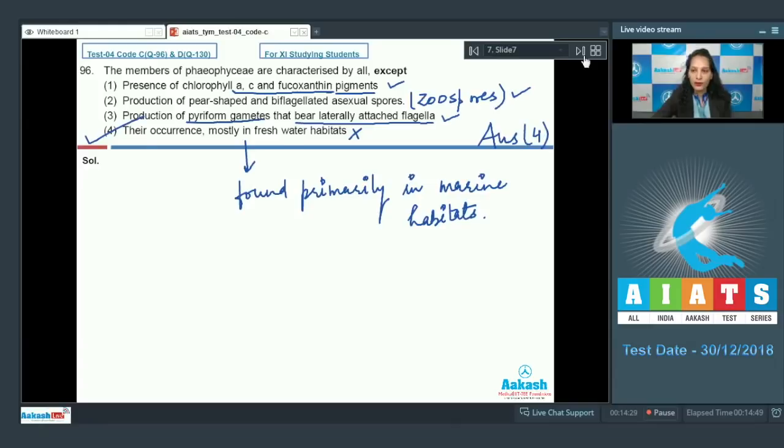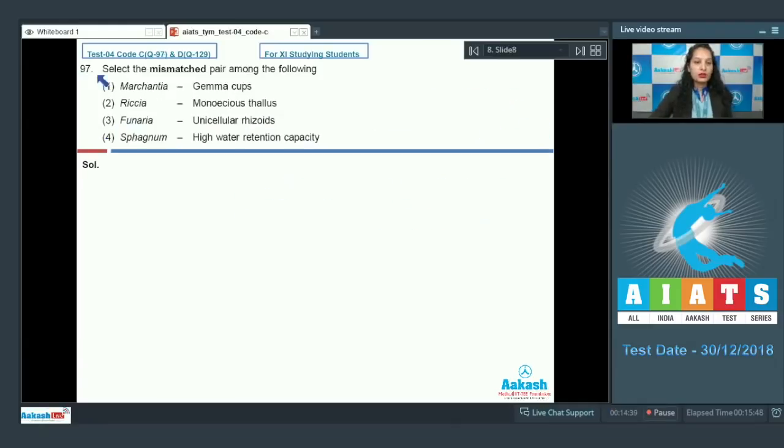Let's move on to the next question. Question number 97. Select the mismatched pair among the following. First option, Marchantia, gemma cups. Second, Riccia, monoecious thallus. Third, Funaria, unicellular rhizoids. Fourth, Sphagnum, high water retention capacity. You have to choose the mismatched pair or the pair which is not correctly matched.